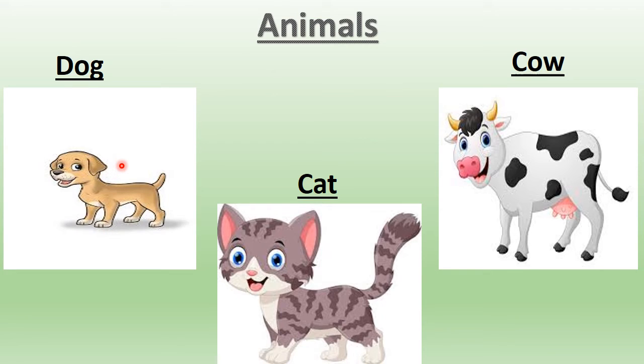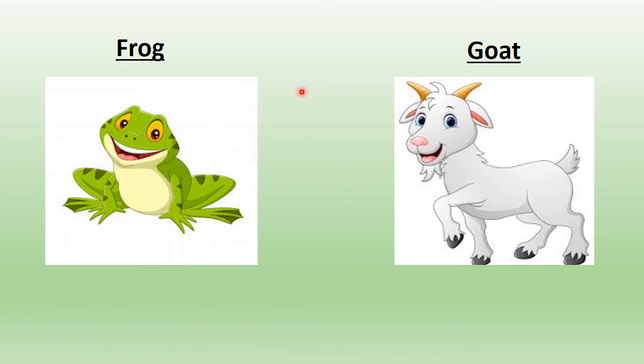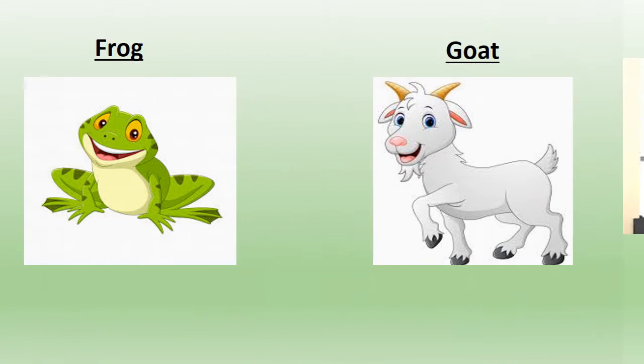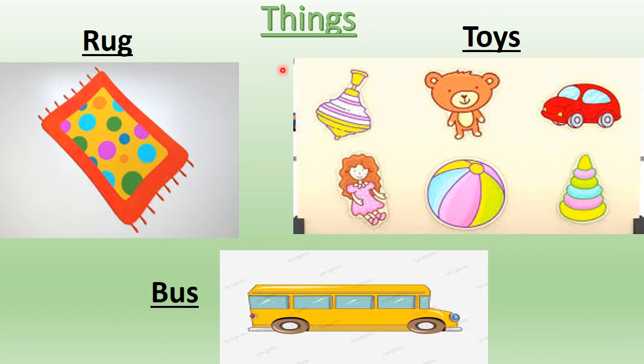So who is this? This is a dog. This is a cat. This is a cow. All these are what? These are animals. Okay, you cannot talk to these animals. All these animals are living things, but you cannot talk to them. You cannot play with them, right? And what else? Frog is an animal. Goat is an animal. Okay, goat is also an animal. These all come in the category of living things, but these are animals. Now, what are things?